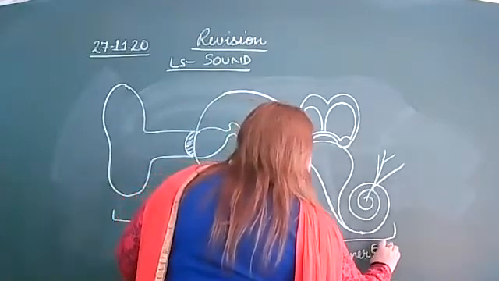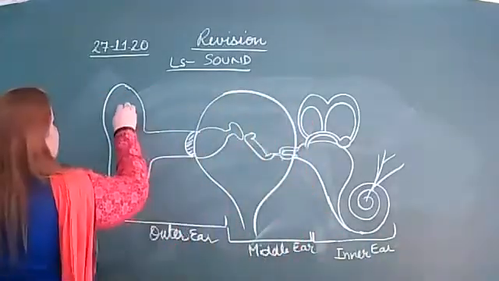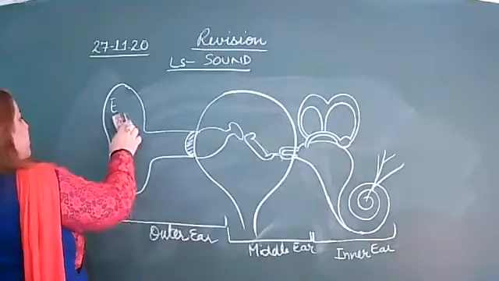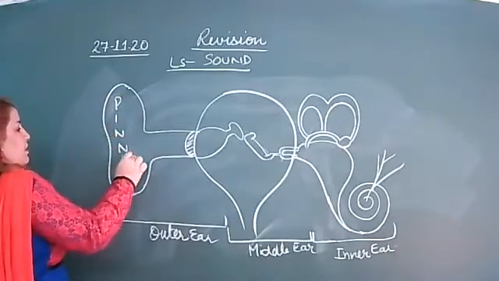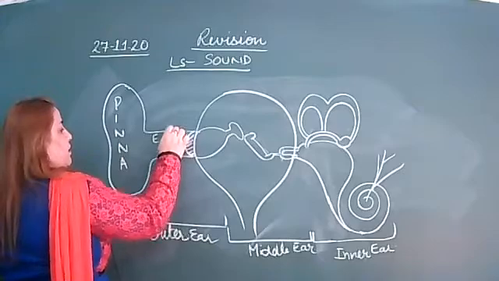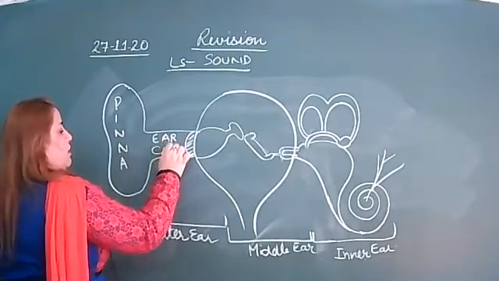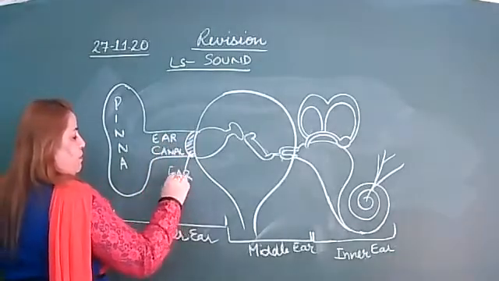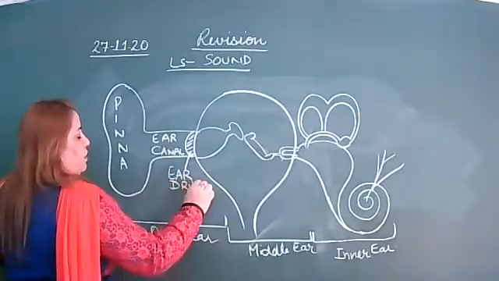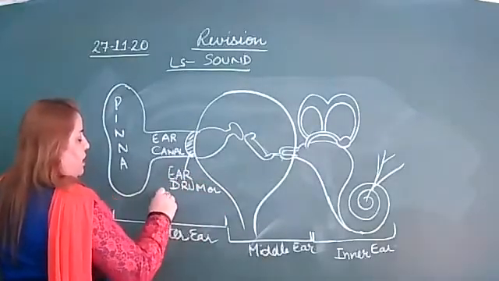This is the ear pinna. You can write down only pinna. Ear canal, right? This is the eardrum or tympanic membrane.